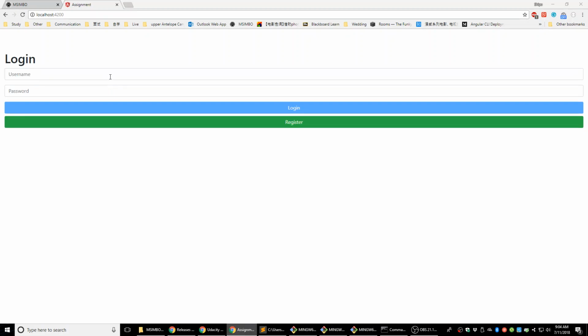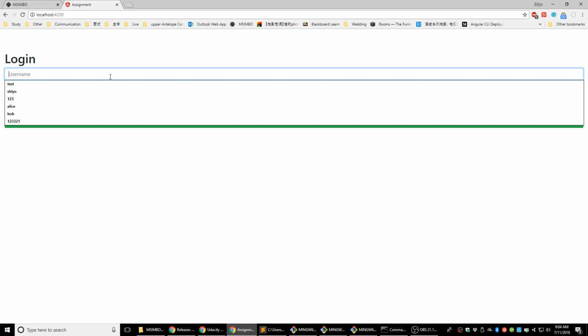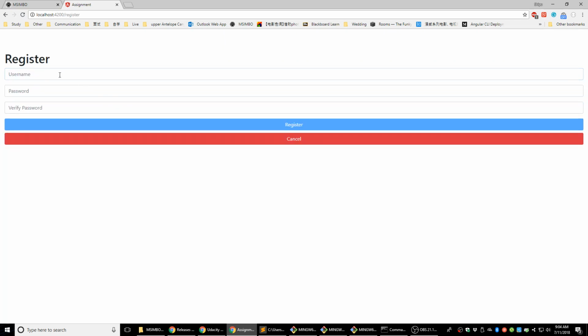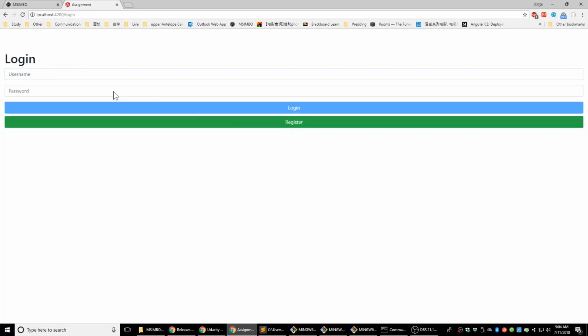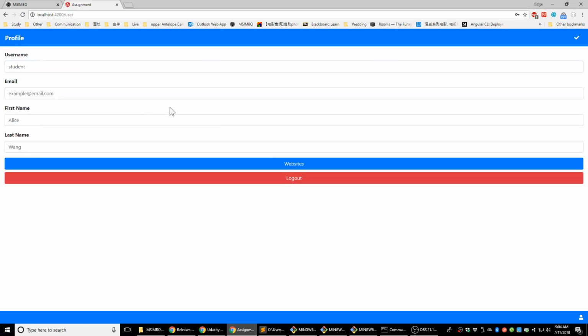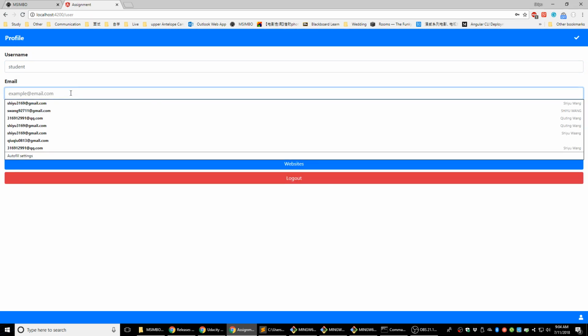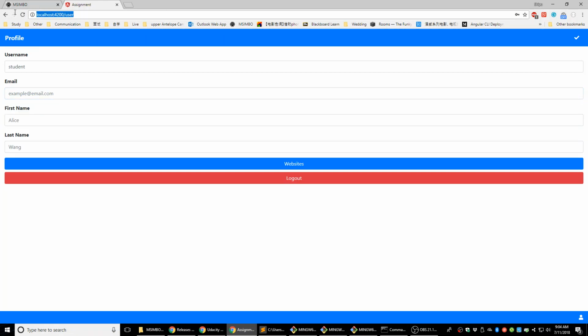Yep, it's working, and let's try to test the register. I think I created a student yesterday. Yeah, it's working right now, and you can see the user ID has disappeared from the URL path here. Others cannot see the current user's ID.